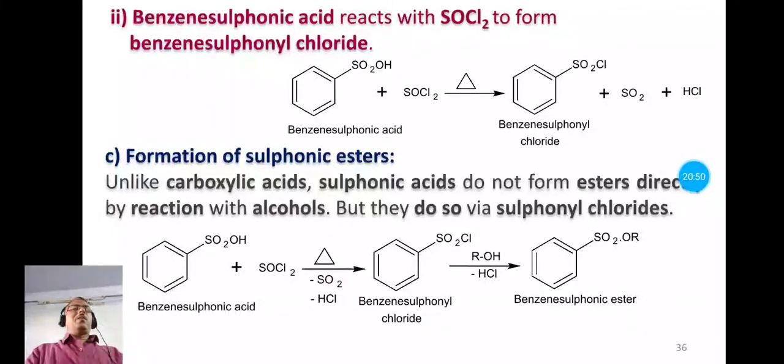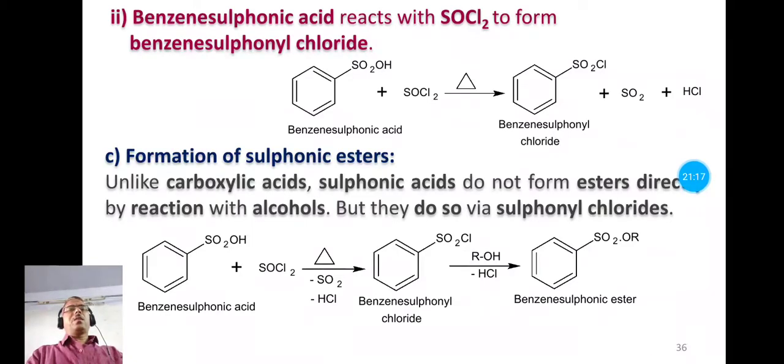So there is an intermediate step that is known as the sulfonyl chloride formation. First of all we have to form the sulfonyl chlorides, and we have already prepared sulfonyl chlorides from benzene sulfonic acid by reaction with, say here, thionyl chloride or phosphorus pentachloride. So here the first step is the formation of benzene sulfonyl chlorides.